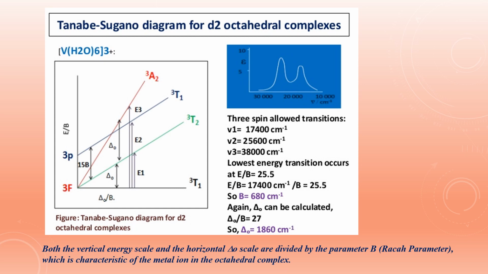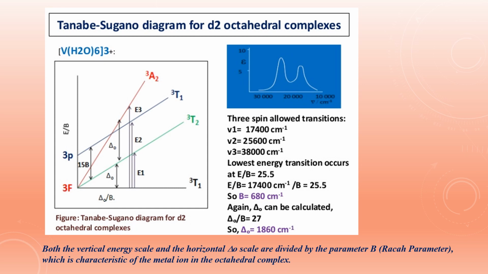Here the parameter which is used is B. The horizontal scale is delta O by B and the vertical scale is E by B. B is called the Racah parameter. This Racah parameter is characteristic of the metal ion in the octahedral complex. Therefore, the axes are plotted in the units of delta O by B and E by B. The ground state is always taken as the abscissa, the horizontal line. So we have taken here the ground state 3F, as you all know.